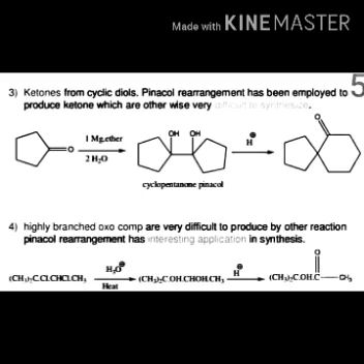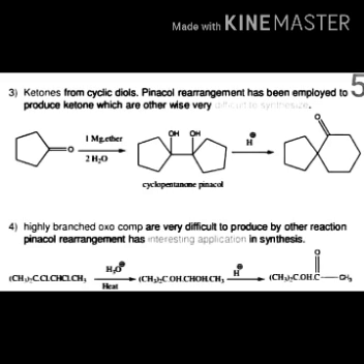Synthesis of ketone from cyclic diol. Pinacol rearrangement has been applied to produce ketone. Cyclopentanone is treated with magnesium in ether and hydrolysis to give cyclopentane pinacol, which upon protonation gives a spiro compound. Highly branched oxo compounds are very difficult to produce by other reactions.